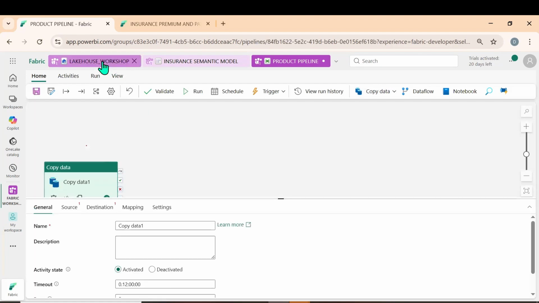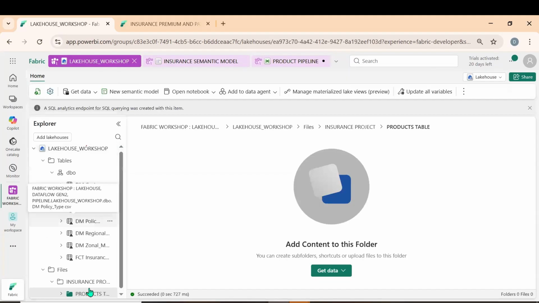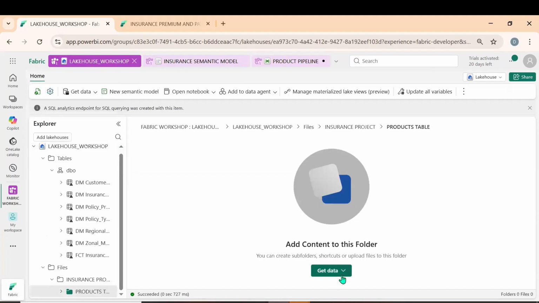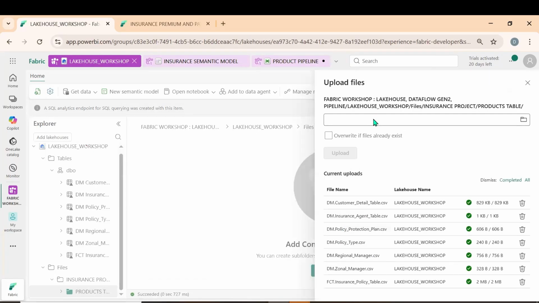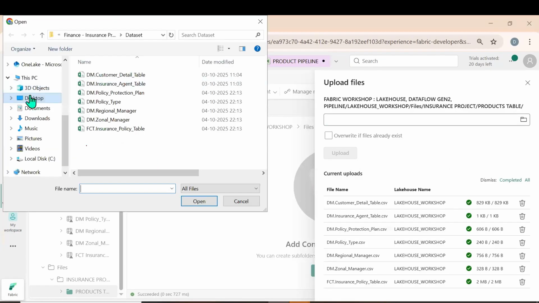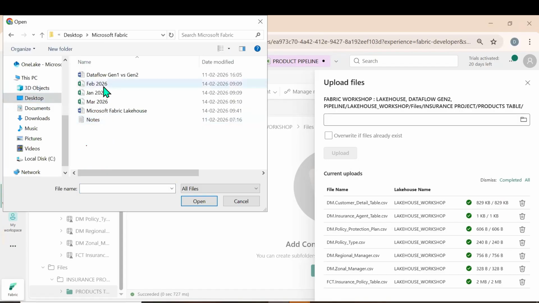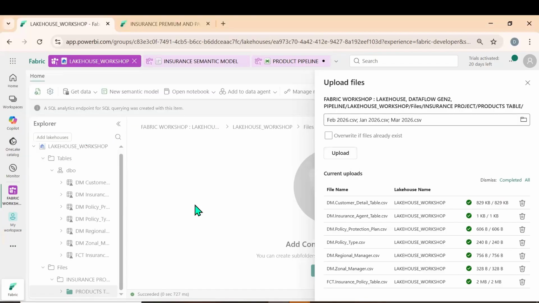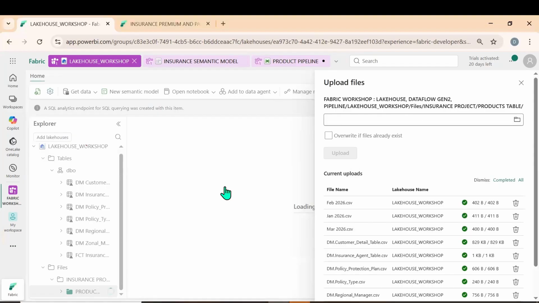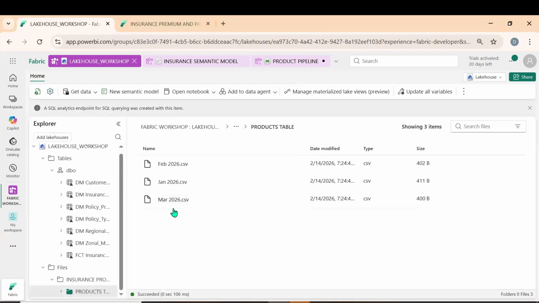Did we load the data in here? Okay, we have not loaded the data. Let me click on get data, upload files. Let me click on this here, or you can click on the folder. Let me go to Fabric, Microsoft Fabric. Let me select these three, click on open. Click on upload. Yes, the three files are uploaded.